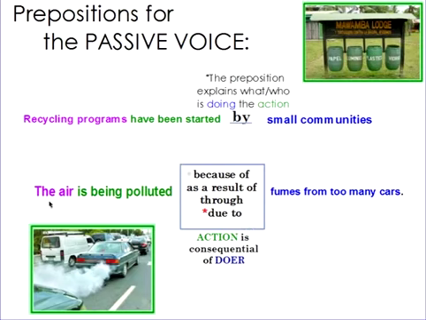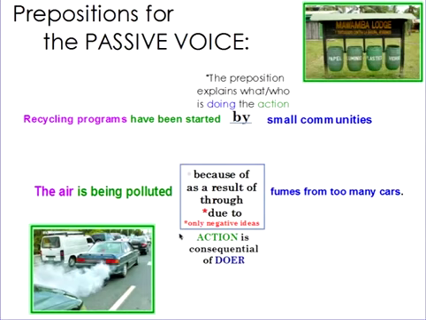However, down here, if I think the air is being polluted, right? I can think, okay, well that is a consequence of the fumes from too many cars. And if I think this is a consequence of the doer, then I can use these types of prepositions. I can also use by if I want to, but I can use these ones as well. So, one special thing to think about is with due to, that due to is only for negative ideas. So in this context, it's a very negative thing that the air is being polluted. So I can use due to describe what is polluting the air, right?